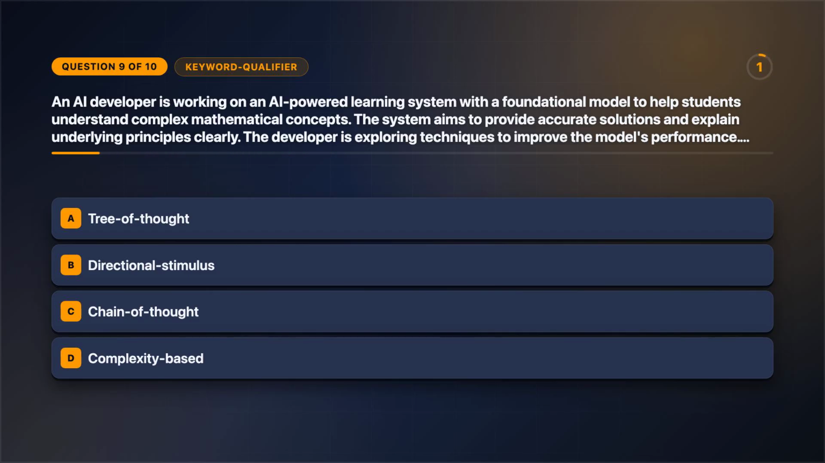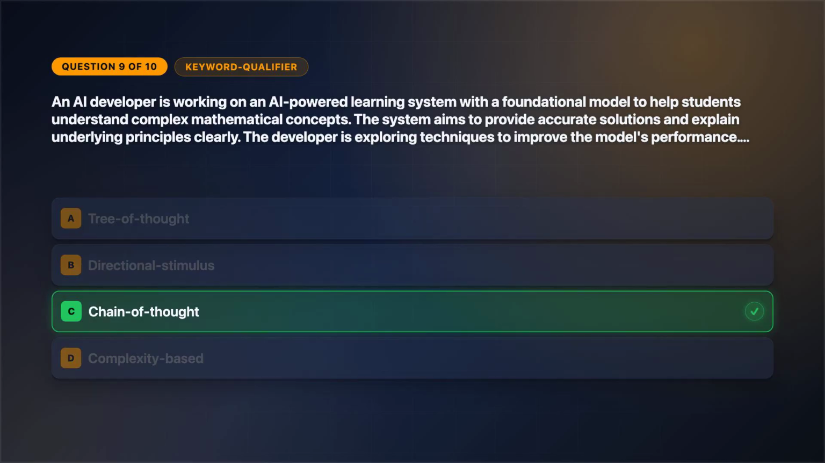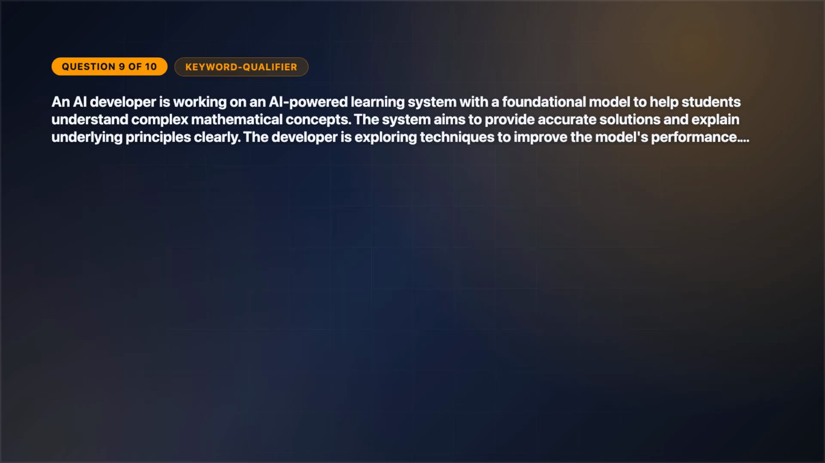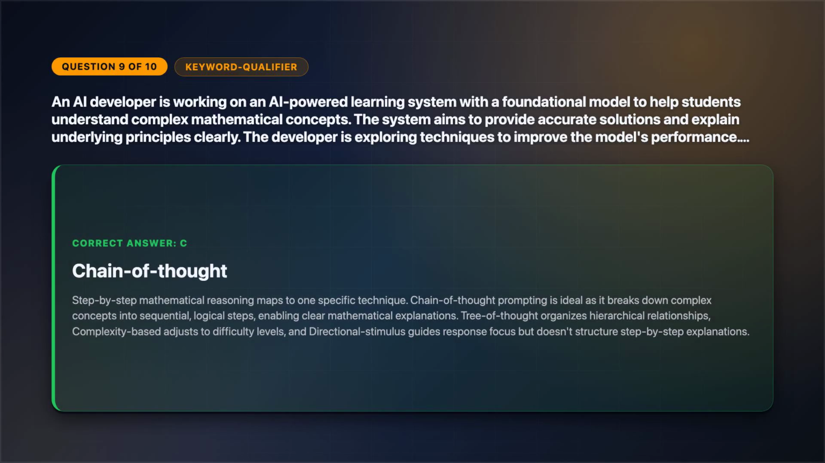The correct answer is option C. Step-by-step mathematical reasoning maps to one specific technique. Chain of thought prompting is ideal as it breaks down complex concepts into sequential, logical steps, enabling clear mathematical explanations. Tree of thought organizes hierarchical relationships. Complexity-based adjusts to difficulty levels, and directional stimulus guides response focus but doesn't structure step-by-step explanations.